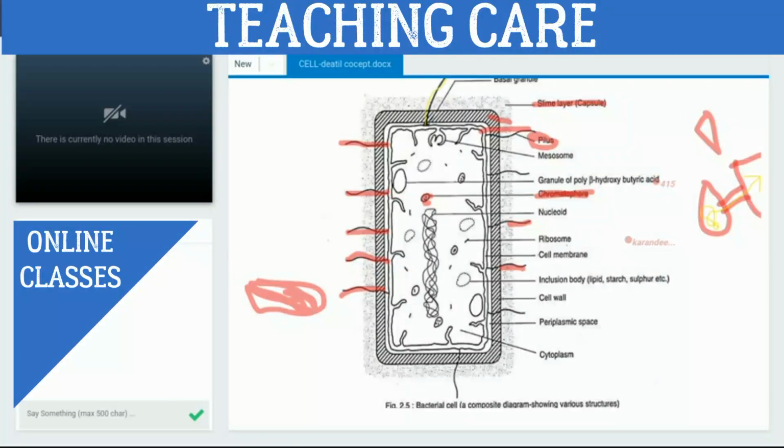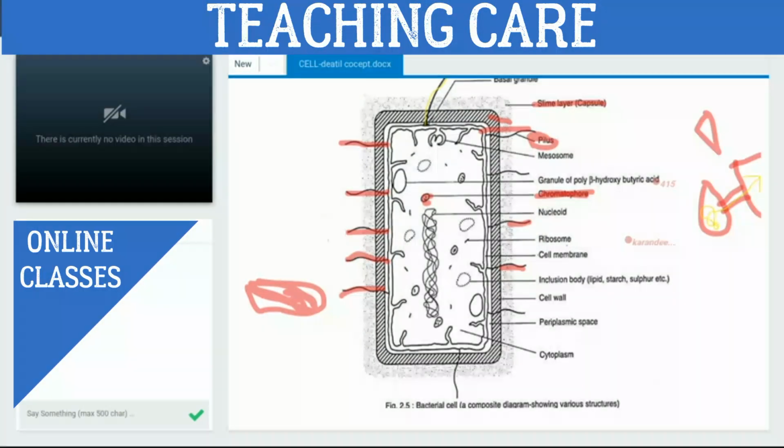Yes, sir. Okay. The basal body is made up of two components. One is the rod, another is the rings. How many rings? 4 rings. 4 rings are present in gram negative bacteria, and 2 rings are present in gram positive bacteria. In gram negative bacteria, you will get 4 rings in the basal body, and in gram positive bacteria, you will only get 2 rings.